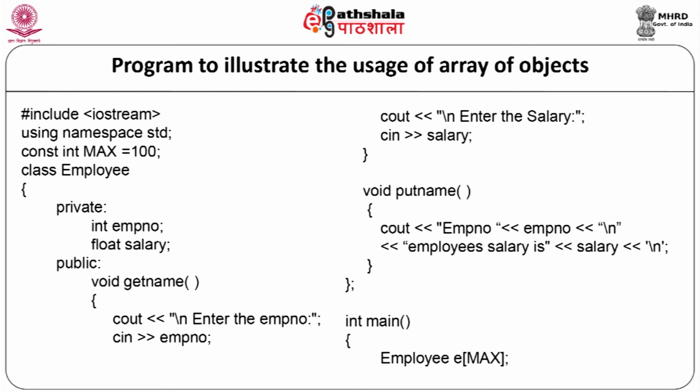Now, to display the values back on the screen, we will have a member function void put name: cout employee number, employee number, salary, salary, and the function will end.